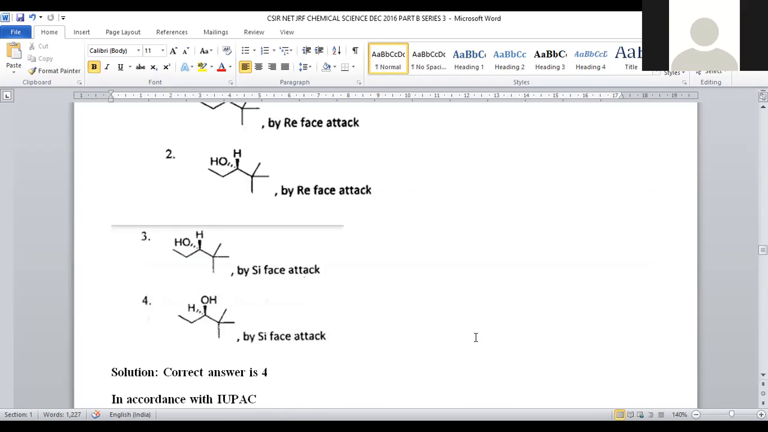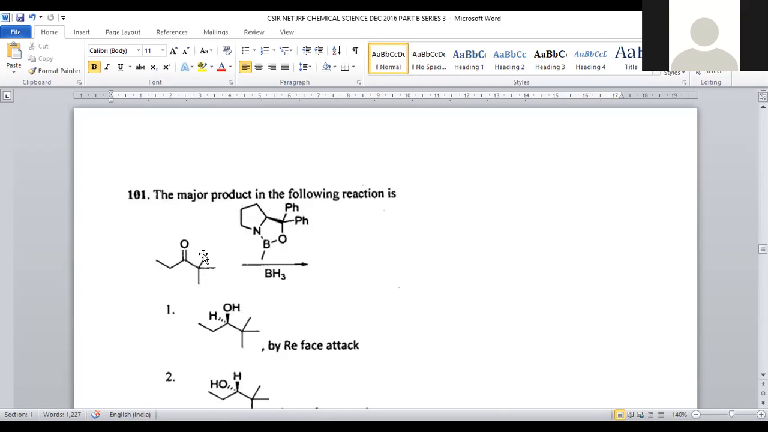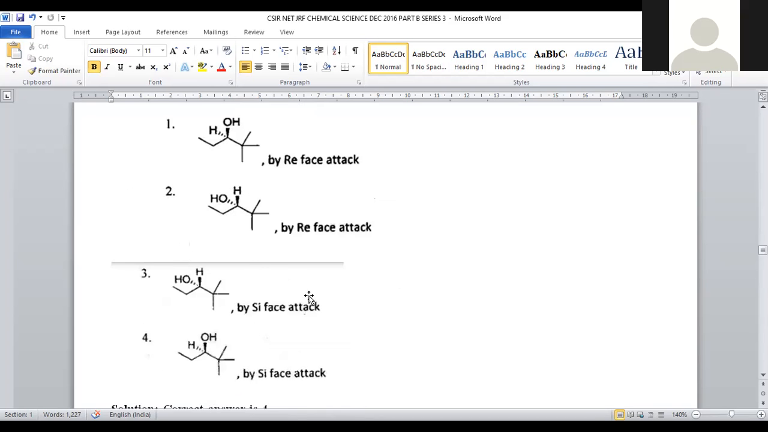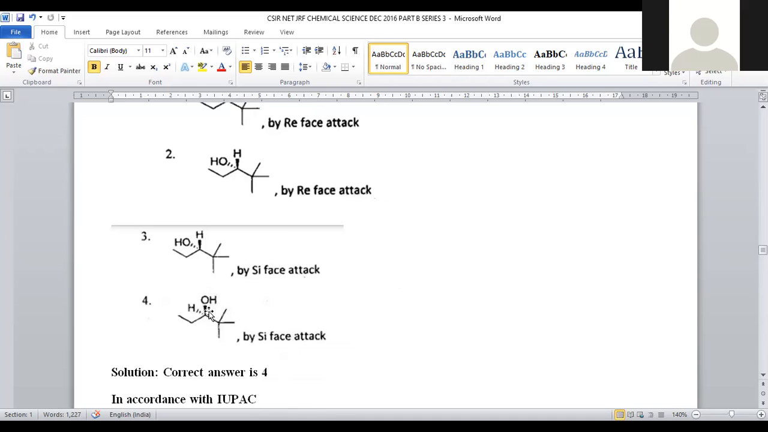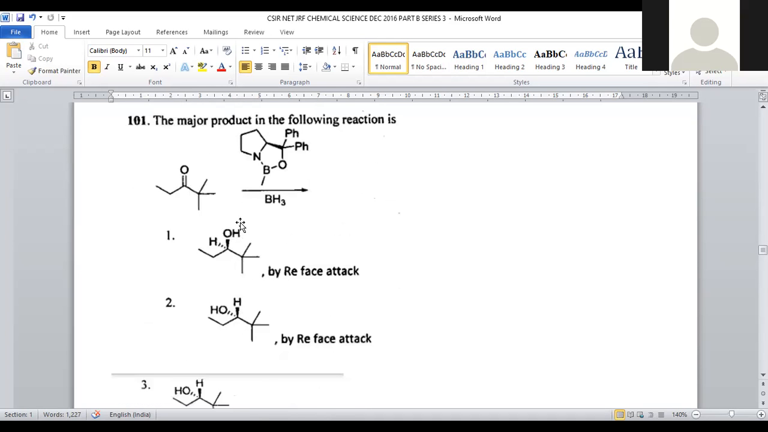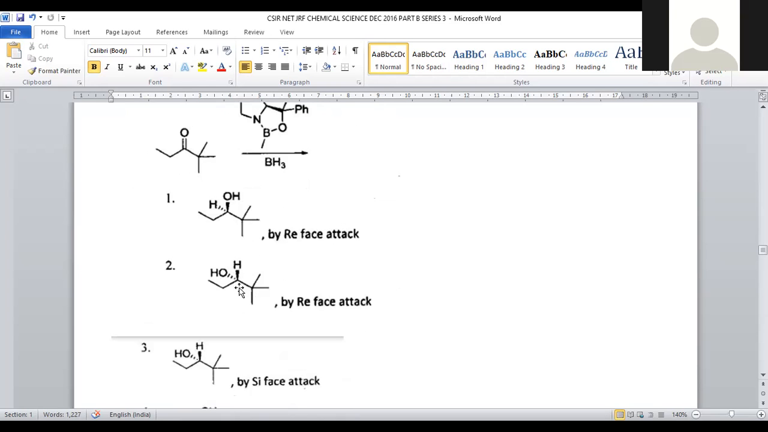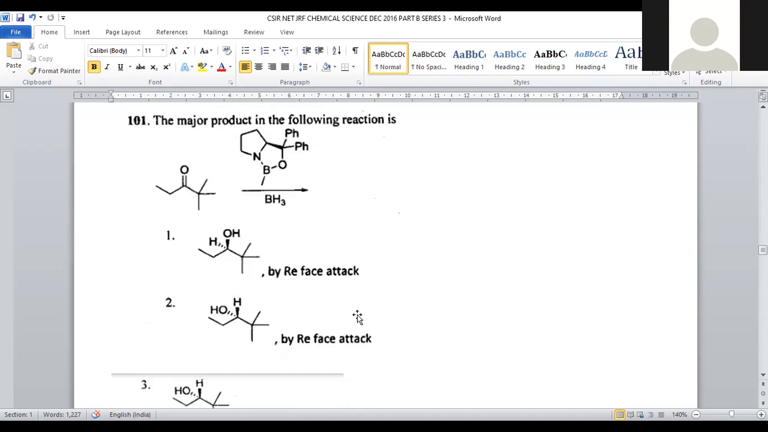So what compound is given? When this compound is treated with hydroboration, the product will be... let us go one by one. If OH is towards the viewer, Re face, is it the correct answer? OH towards the viewer will become Si face, right? So option 1 will be discarded. Let us move on to option 2. OH is away from the viewer. Is it Re face? Re face attachment is possible.